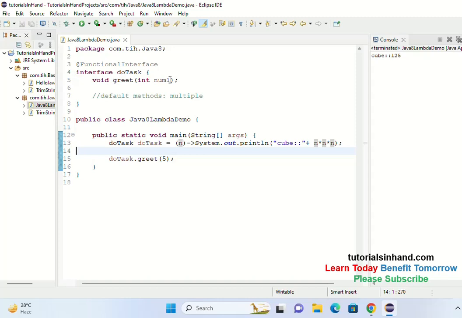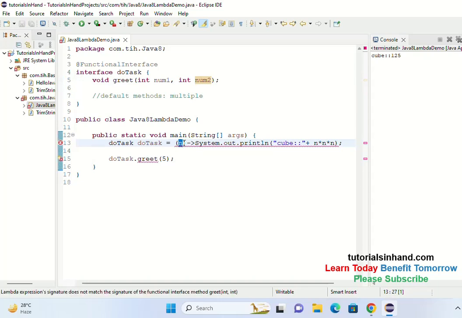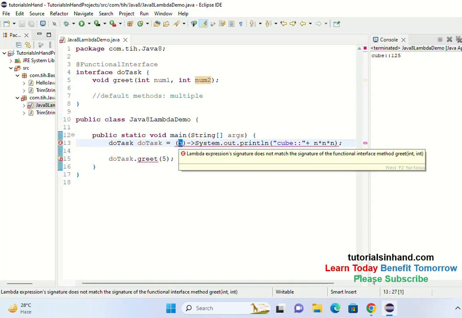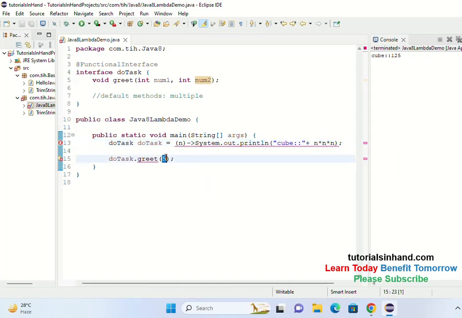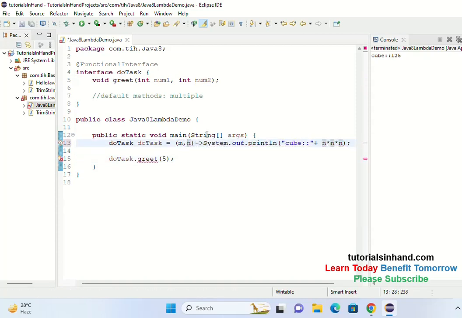Now let's go ahead and take two parameters, int num2. Now it requires you to give two parameters, and see, again it breaks. Why? Because it knows that the functional interface method requires two parameters, but we are taking only one parameter. So let's give two parameters at this place for implementation, and here also you need to pass two parameters while calling greet, right? So now let's have the values as m comma n. It will take two integer values and place them in m and n and print as per the requirement.